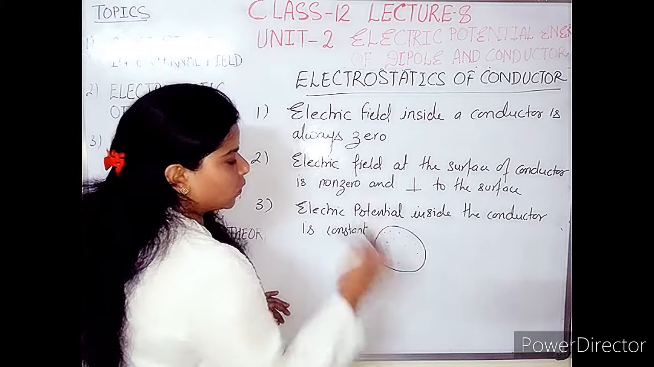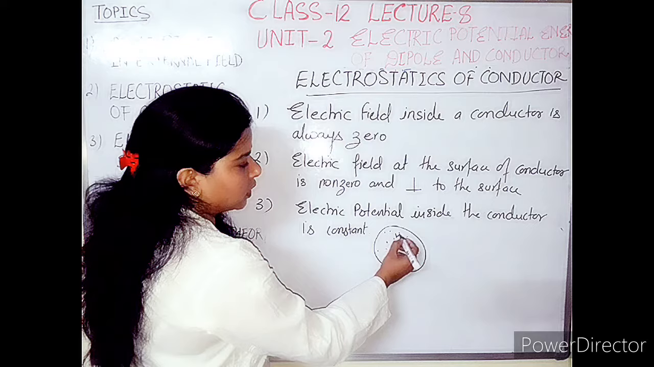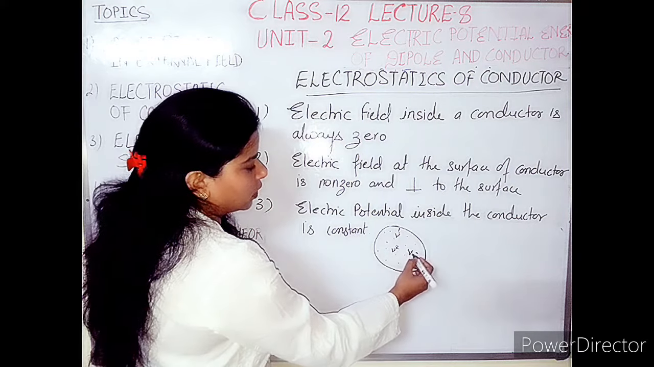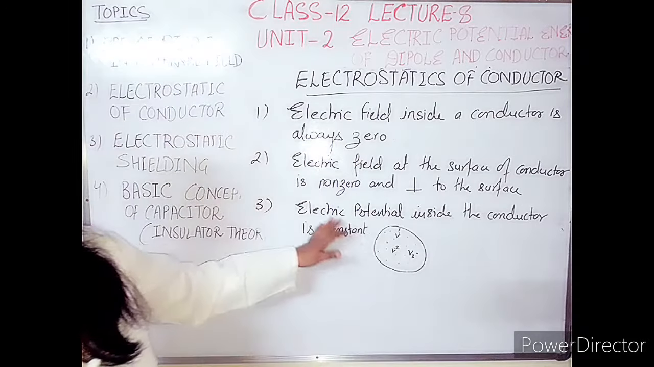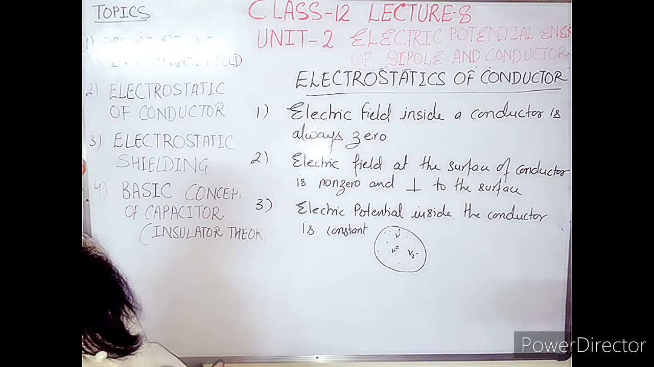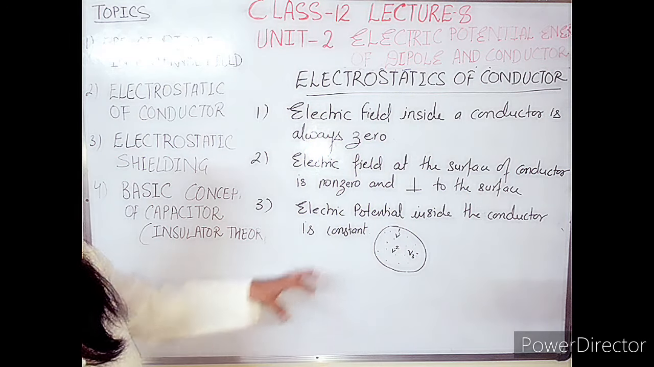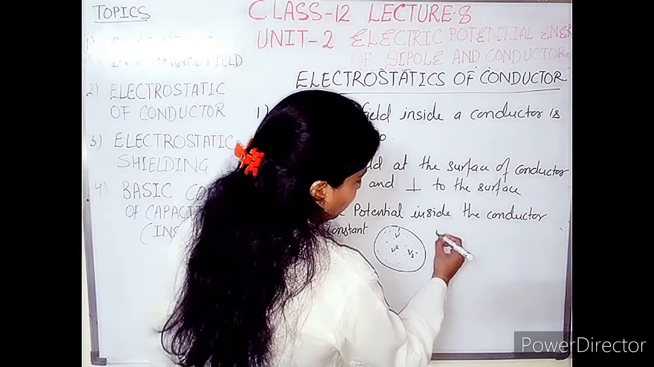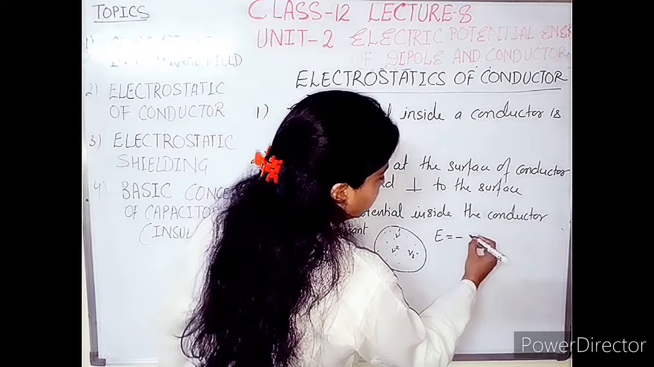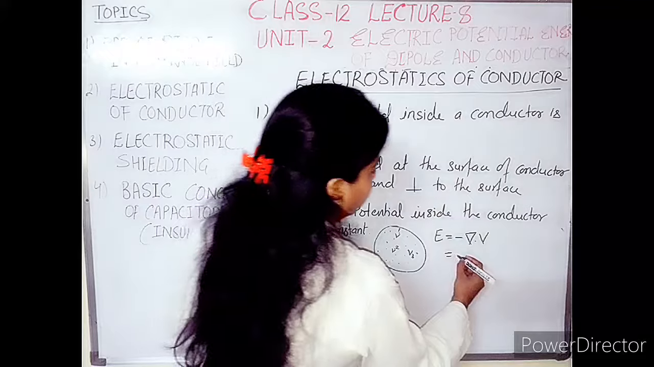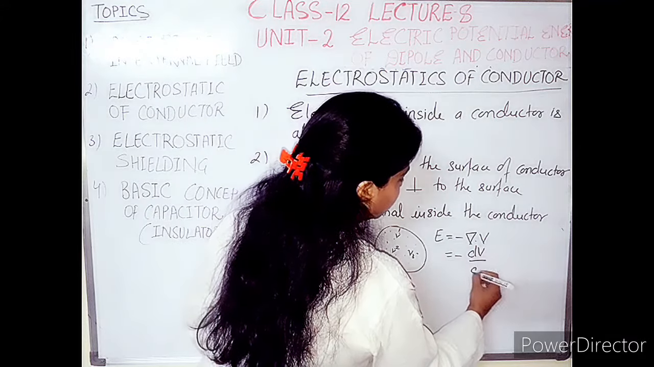So these are various points. The potential at one point should be equal to the potential at the second point, the third point, and so on. That means all the potentials are the same inside the conductor body, and we are saying this on the basis of mathematical proof of this basic concept. You know that electric field is equal to the potential gradient, minus del V. In simplified form we write it as minus dV by dx.